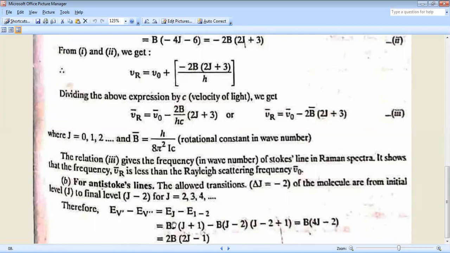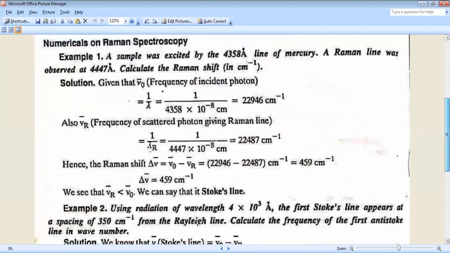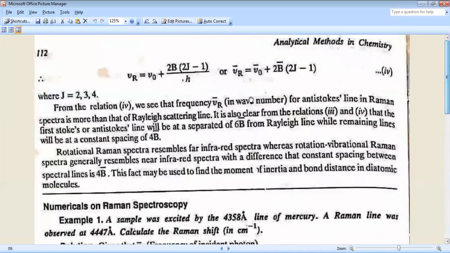After calculating, B J into J plus 1 minus B into J minus 2 into J minus 2 plus 1 equal to B into 4J minus 2, that is 2B into 2J minus 1. Finally, nu r bar equal to nu 0 bar plus 2B bar into 2J minus 1.